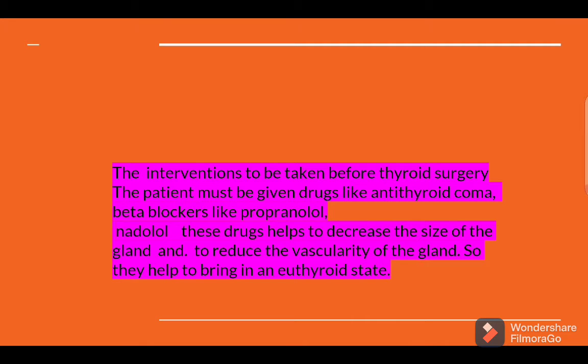Okay, so next we have the interventions which have to be taken before a thyroid surgery. The patient before a thyroid surgery must be given certain antithyroid drugs, like I said earlier. Then we can give beta blockers like propranolol, nadolol. These are the drugs which can be given to the patient, which help to decrease the size of the gland and also to reduce the vascularity of the gland, so they help to bring the patient to a euthyroid state.